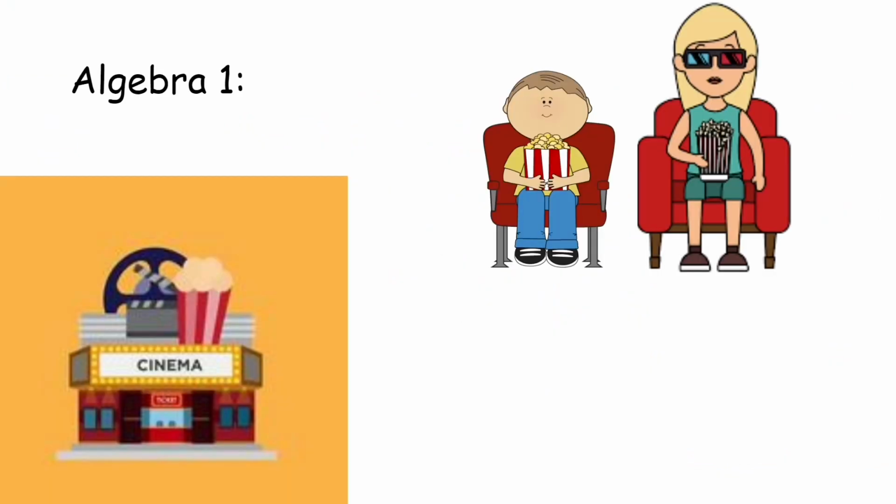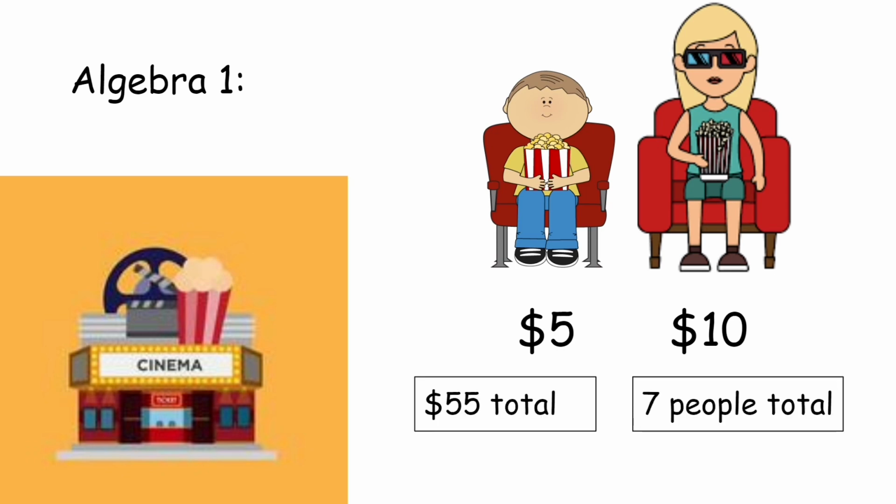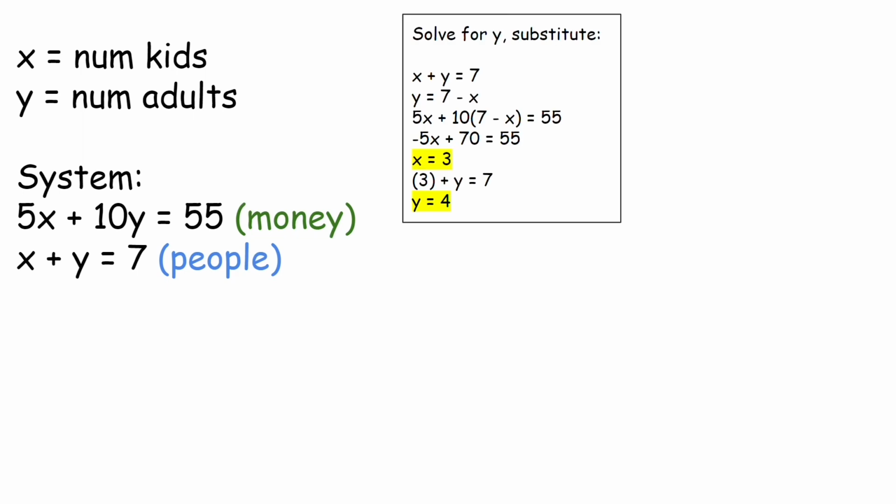So you remember in like Algebra 1 where you'd have those questions where it's just like kids' tickets are $5, adults' tickets are $10, they spent $55 total and there were 7 people total, and how many kids and how many adults went to the theaters, and they would want you to set up this system of equations where you had the money equation that showed the number of kids times 5 plus the number of adults times 10 equals 55, and the people equation, and you could solve it maybe by substituting for y, and you could plug it in.